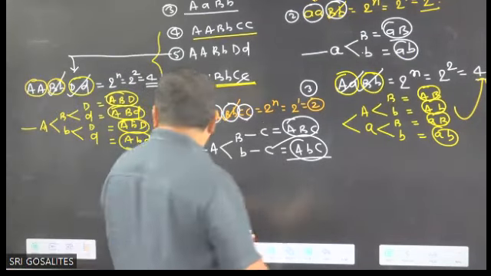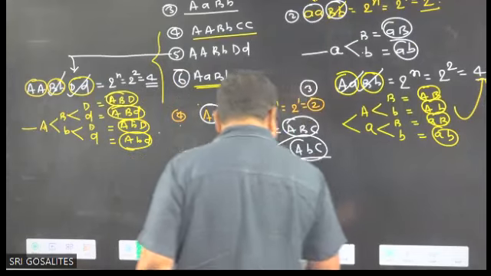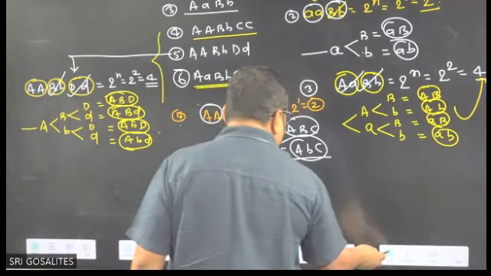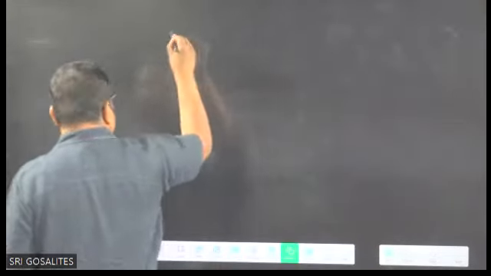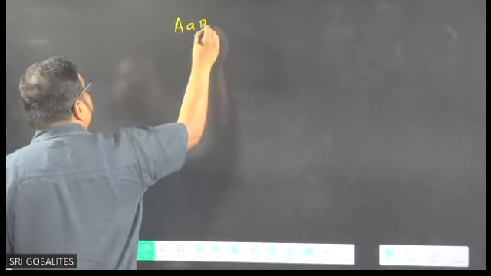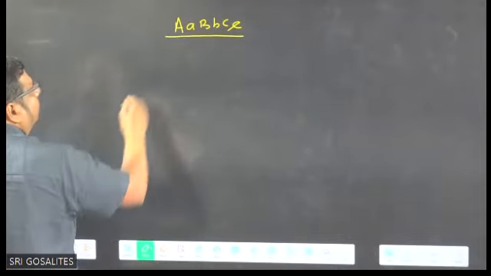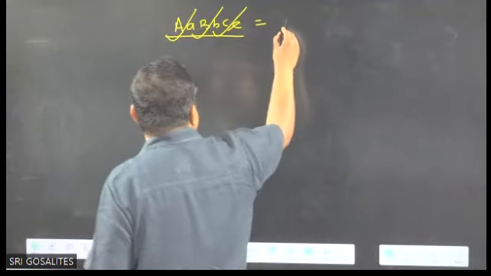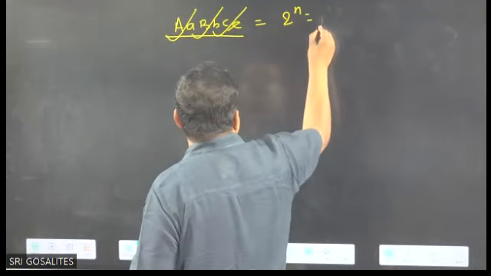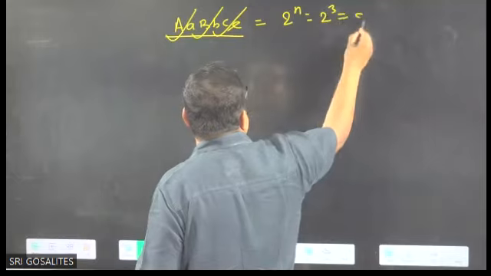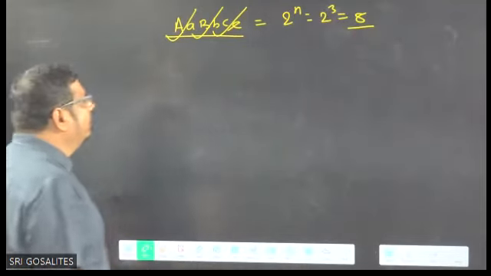Okay, now the last question, the 6th question. What was it? Capital A, small a, capital B, small b, capital C, small c. All are heterozygous: 1, 2, 3 heterozygous. So 2 to the power n, 2 to the power 3 equal to 8. Now what are the names of the 8 gametes?